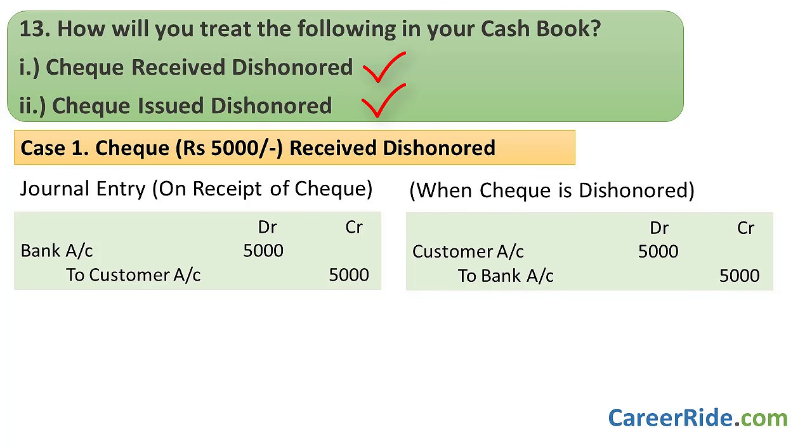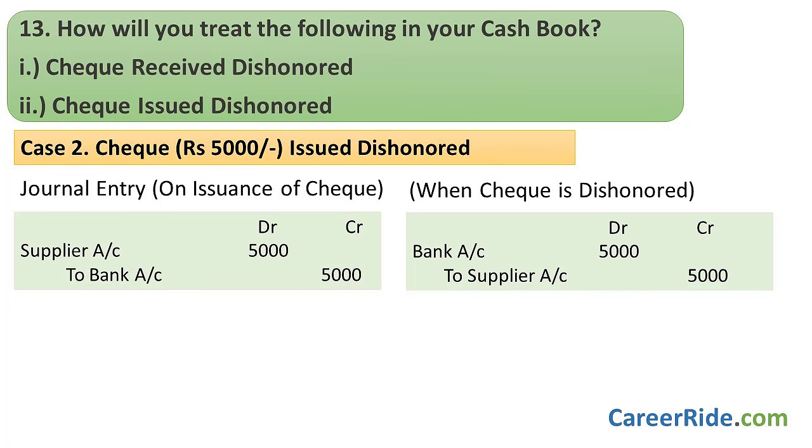Suppose you received a check worth rupees 5,000 from a customer. You would need to debit your bank account by rupees 5,000 to record the receipt of the check. So in your cash book, how would you record it? You would record it something like this. If this check gets dishonored, you would need to reverse the initial entry and credit the bank account by rupees 5,000. Let's do that. When you do that, your cash book entry would look something like this. So this is how you would deal with this case.